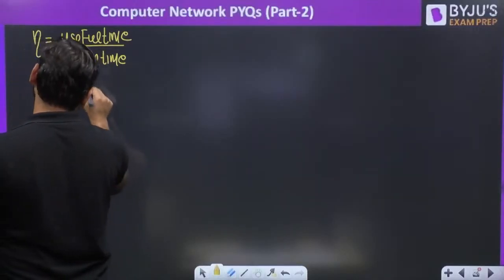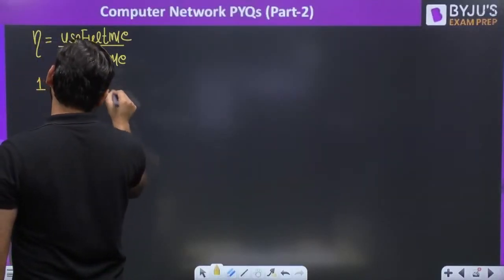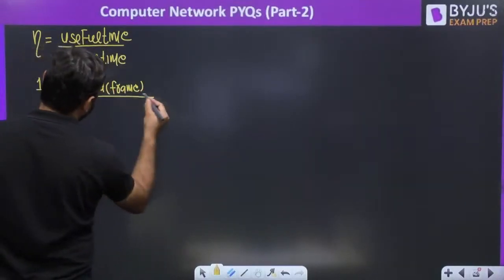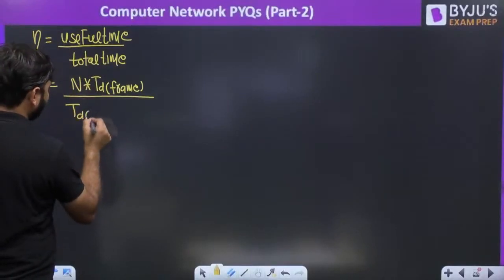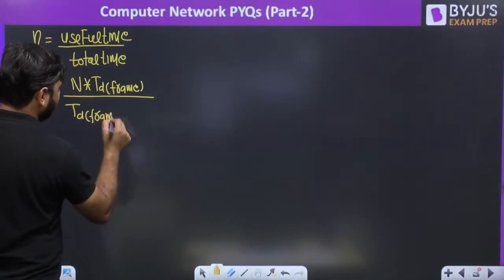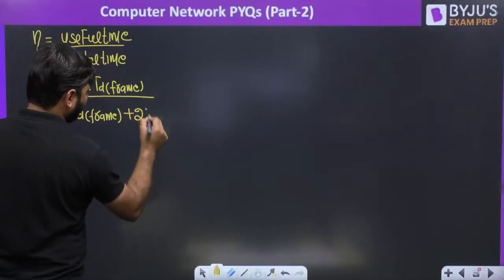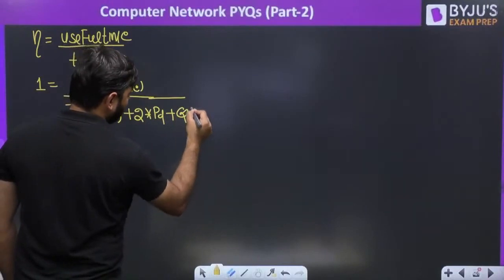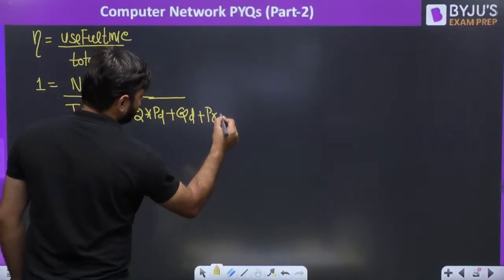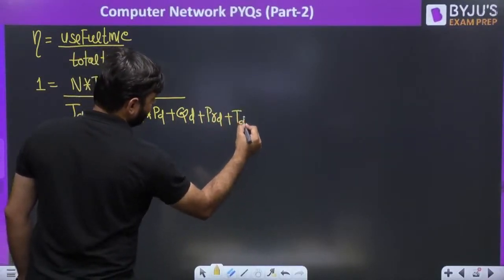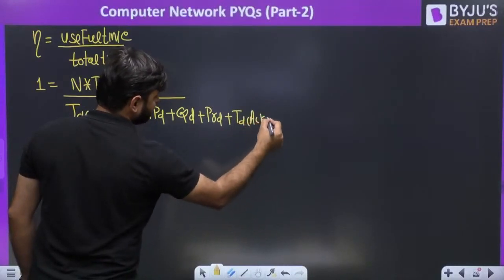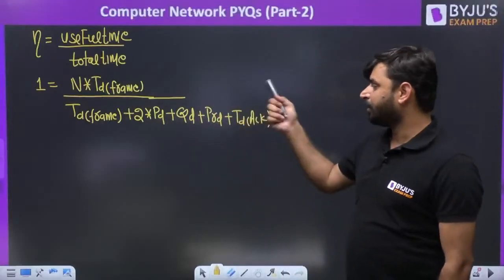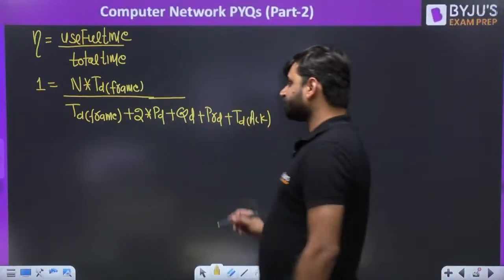Useful time is N into the transmission delay of the frame. Divided by the total time: transmission delay of the frame, plus 2 into propagation delay, plus queuing delay, plus processing delay, plus transmission delay of the acknowledgement. You have to write this complete formula. This is the total time to send one packet.